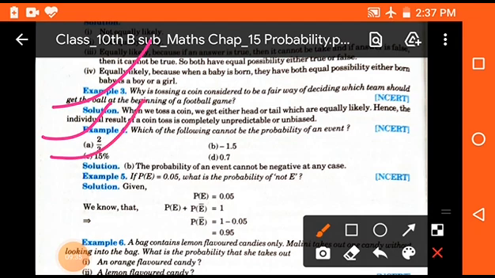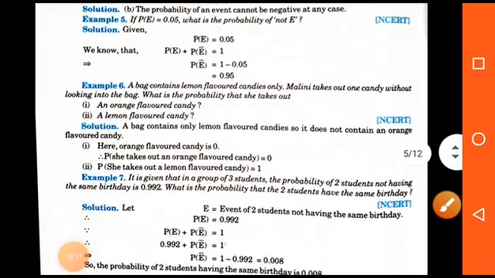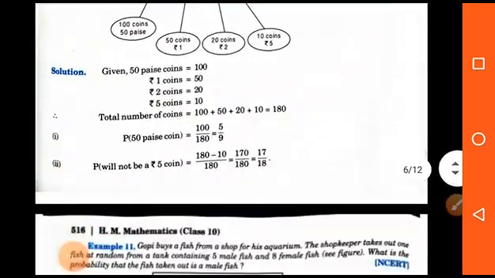Clear? Now the next example: which of the following cannot be the probability of an event? So as you know, negative probability can never be possible. It means that option B is not possible. Next example is, the probability of an event happening is 0.05, then what will be the probability of it not happening? We know that the probability of happening of any event and the probability of not happening of that event will be equal to 1. So by this formula we get 0.95 as the required result. Clear? Okay students. So these are the questions related to probability.